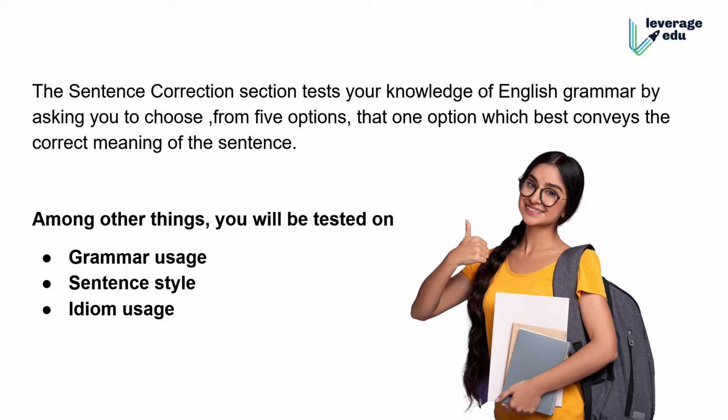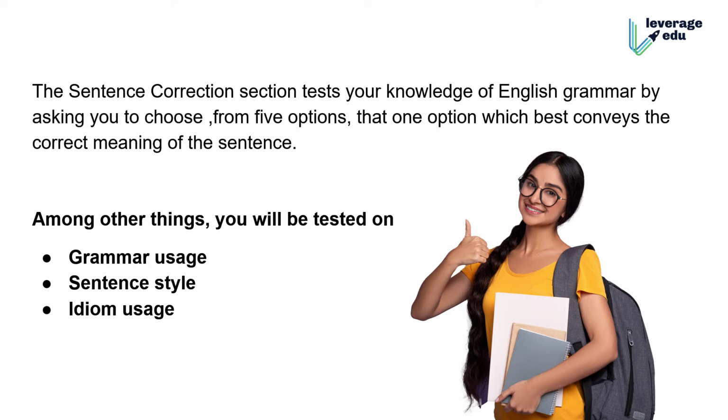So what is sentence correction? The moment you hear correction, you understand that you will be asked to correct the grammar and the meaning of the sentence. In sentence correction, you'll get a sentence which is either partially underlined or completely underlined. You'll have 5 options. One of the options will be the replica of the underlined portion. The other 4 will offer changes, and your job will be to find the one answer which gives the best correction and the best meaning. The underlined portion can also be correct the way it is written.